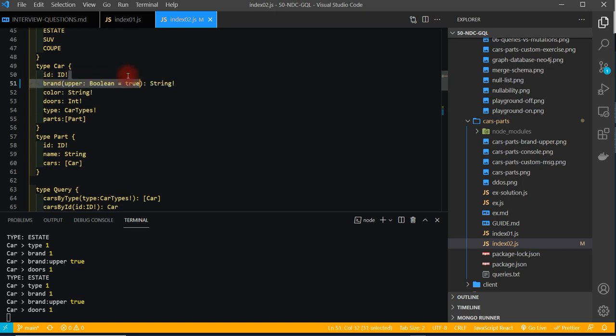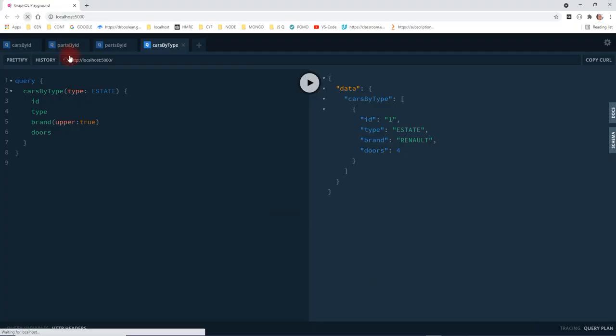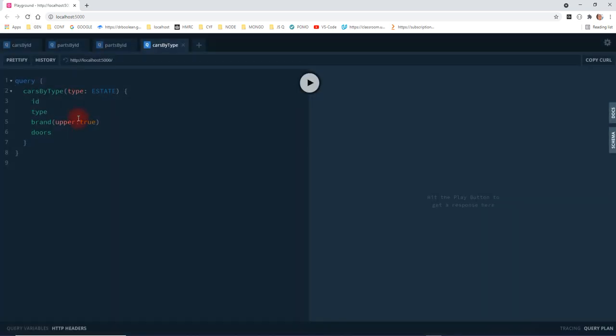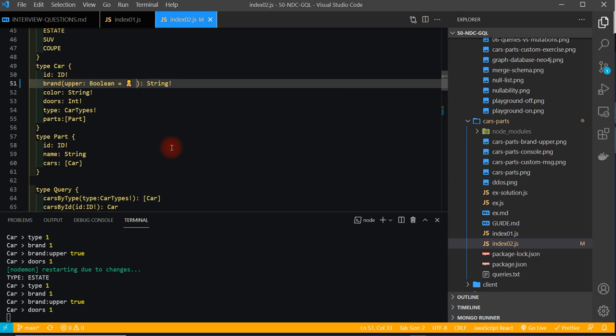Let's make it false by default. So if we come in here and refresh and we don't specify anything, it comes back. Let's just check that that's been saved.